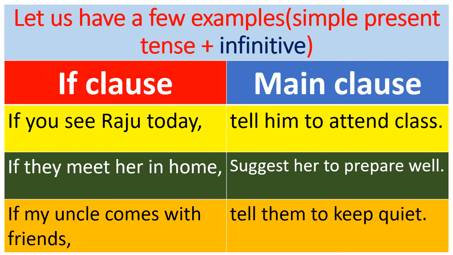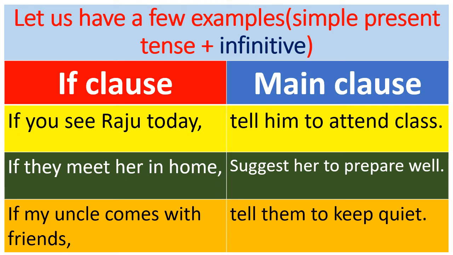See the first sentence here. If you see Raju today, tell him to attend class. Look at the if clause. The main verb see is in present tense only, no change. But look at the main clause. There is a change in the main clause.